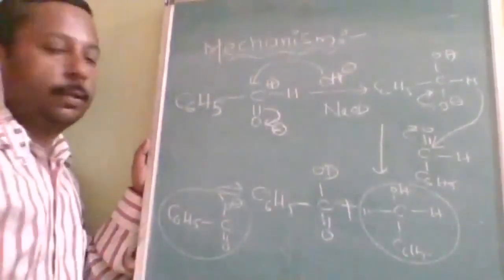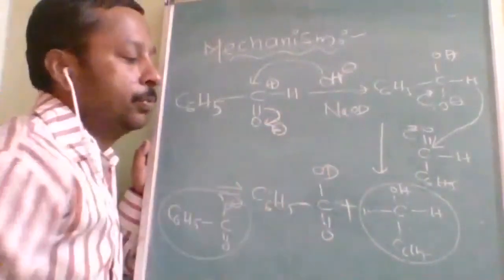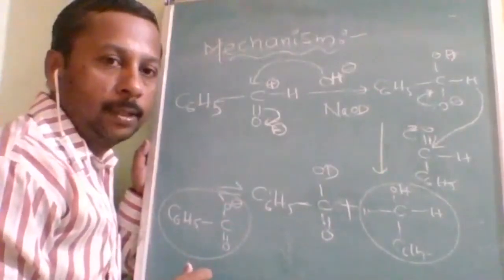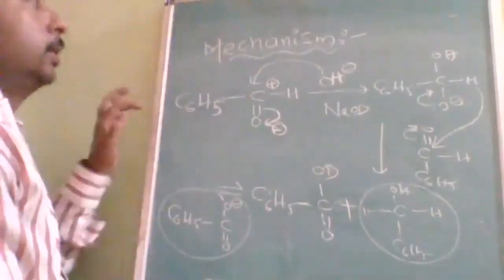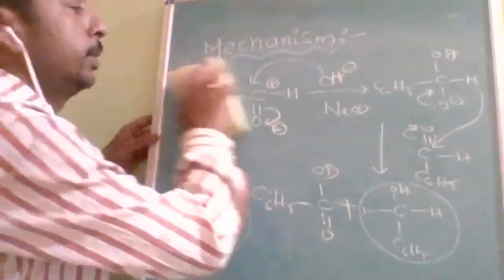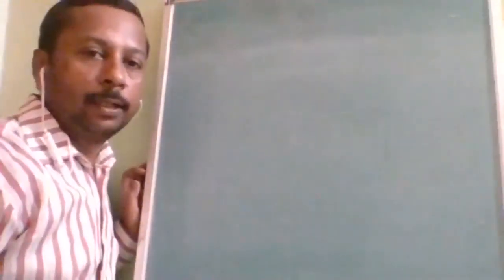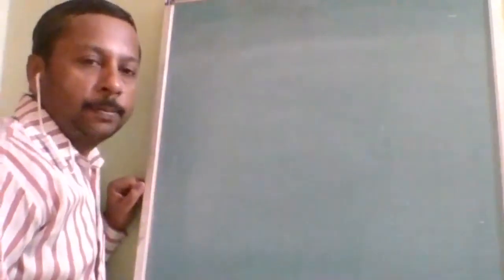The OD of the base will be used up in the sodium salt of the carboxylic acid. So this is how the mechanism goes. There are fewer questions on the mechanism, but still you should know the steps. Sometimes there are chances, but mainly you should be able to identify the product. So the first question I explained with the explanation also.